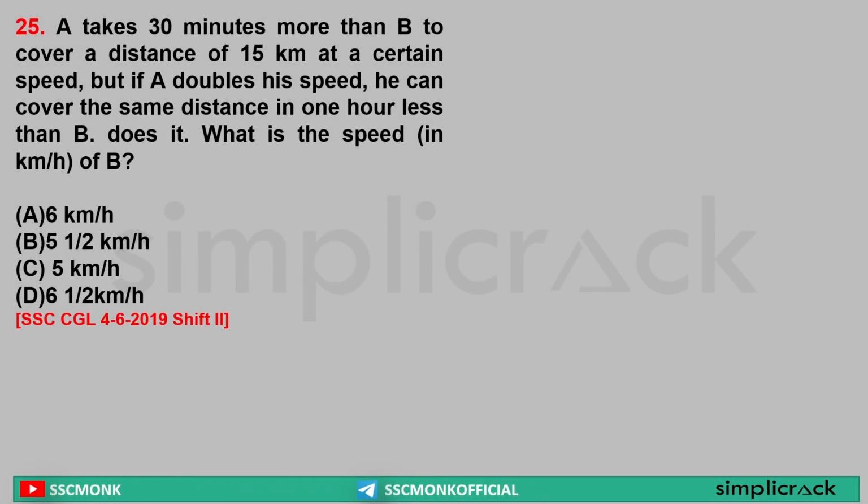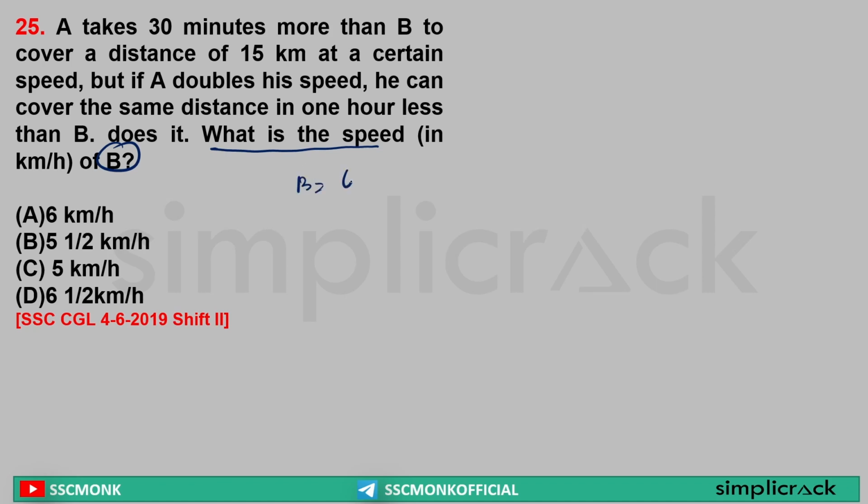Next. A takes 30 minutes more than B to cover a distance of 15 km at a certain speed. If A doubles his speed, he can cover the same distance in 1 hour less than B. What is the speed of B? Now, before you jump into the question, I will say the options are really small. So start with the options. Either you can take 6 or 5, whatever you are. Sir, in this particular question, it is asking about the speed of B. That means in the options, it has given the speed of B. So let's try the first option, that is C.